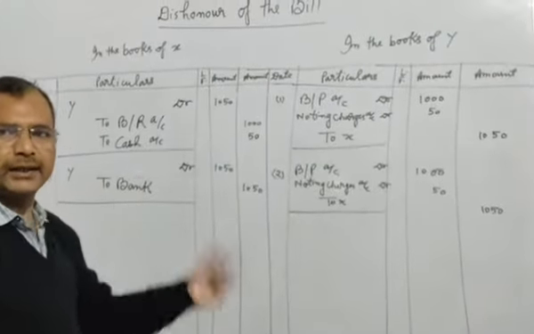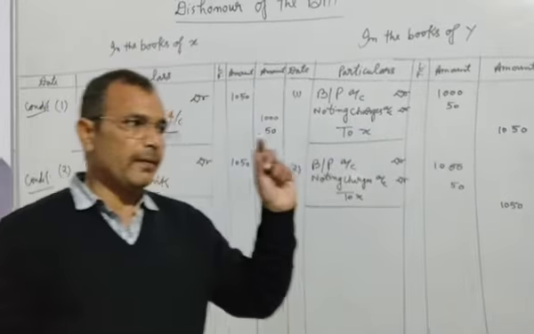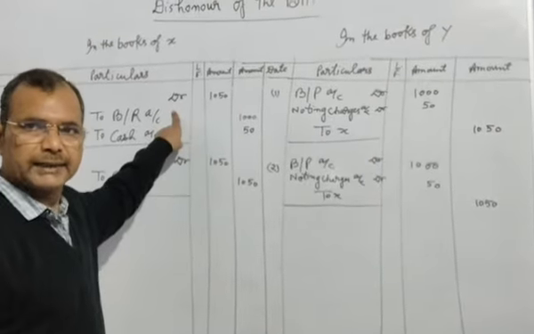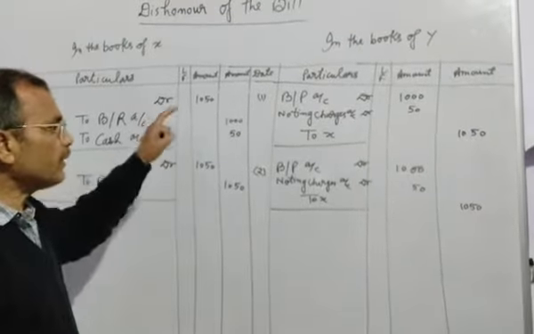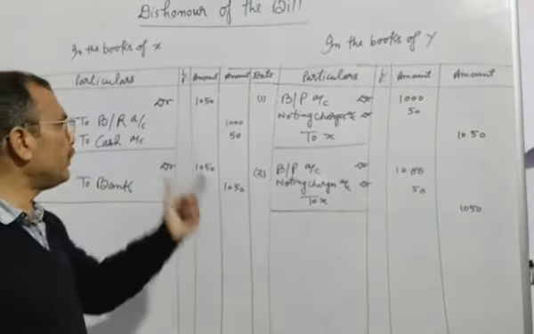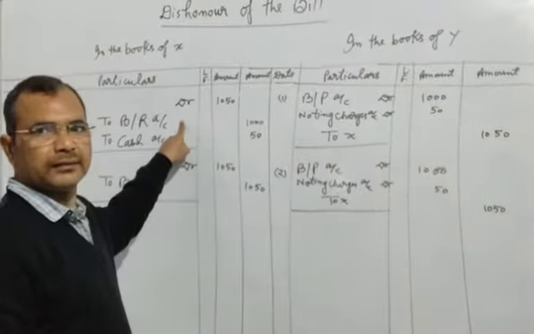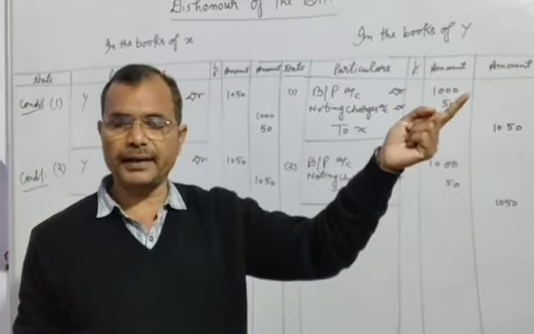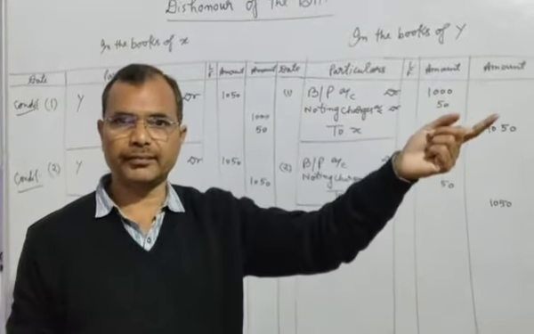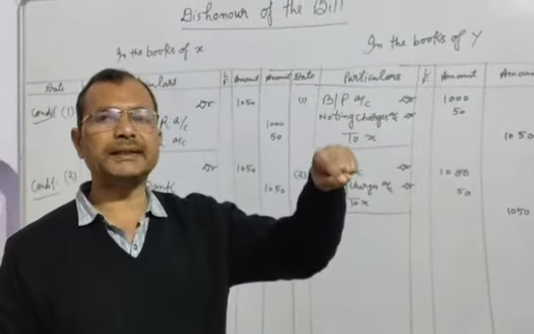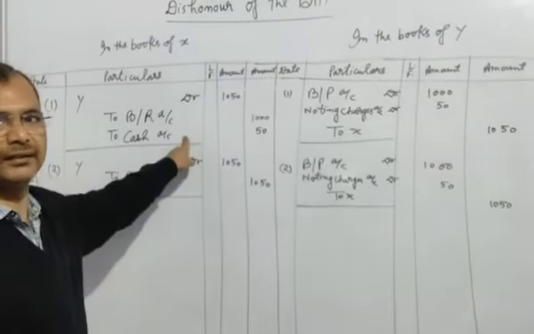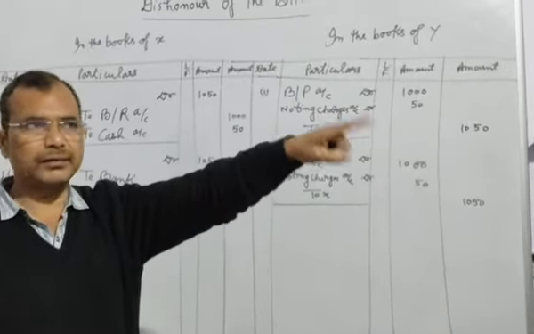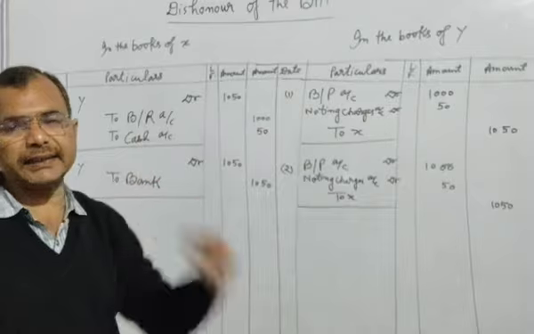Now we will see the third condition. What is the third condition? After selling the goods, the bill is written by X, meaning the drawer, and after that, before the maturity date, X has given the bill to Z. This is the third party, meaning that is the endorsee. That was the creditor for X. X has purchased the goods from Z, and Z is asking for the payment.